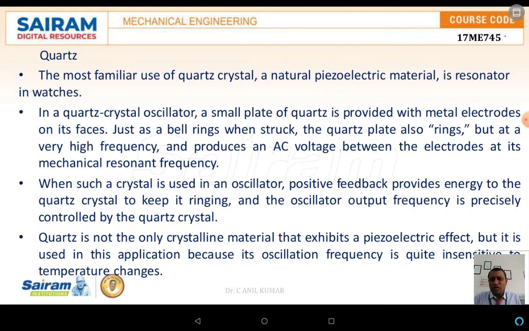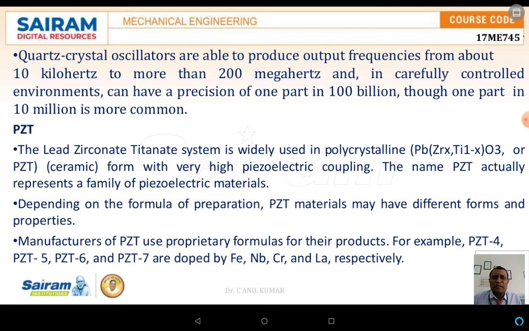Now quartz crystals have a major application, especially with respect to watches. Quartz crystal oscillators are also able to produce output frequencies of about 10 kilohertz to 200 megahertz, depending upon the type of application.